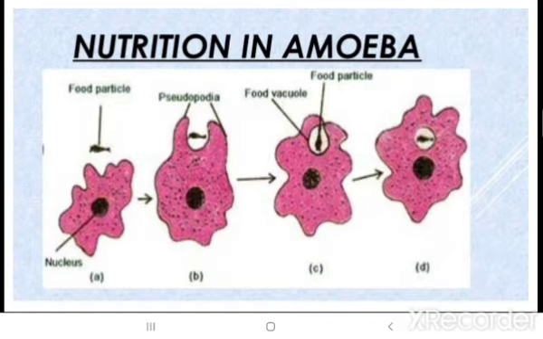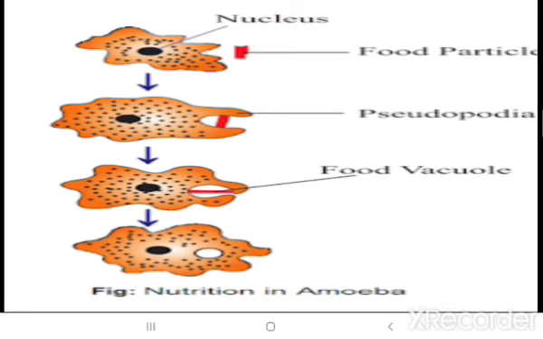Now in the same manner, we will talk about how nutrition goes on in amoeba. Amoeba, what it does, like a food particle is there in front of it, its body gets enlarged, and it engulfs that food particle. That process by which it enlarges and engulfs is called pseudopodia, and the food particle is inside and then it is digested.